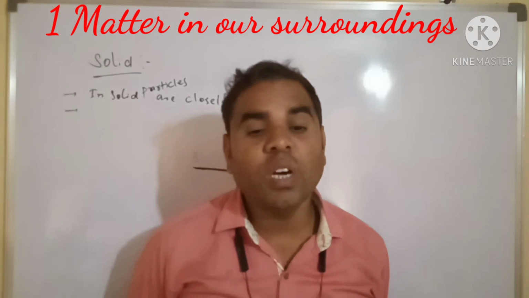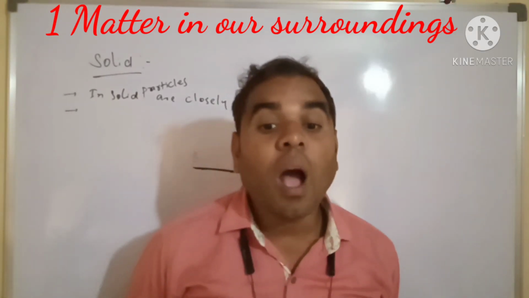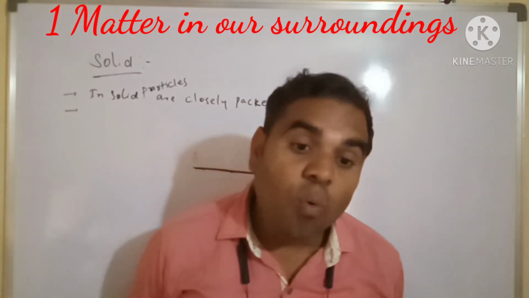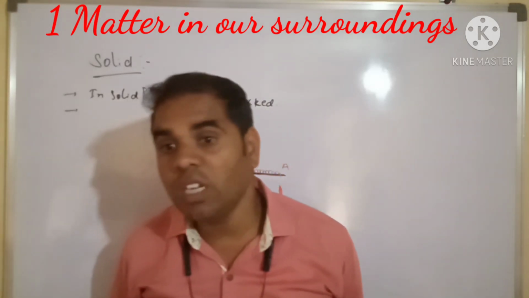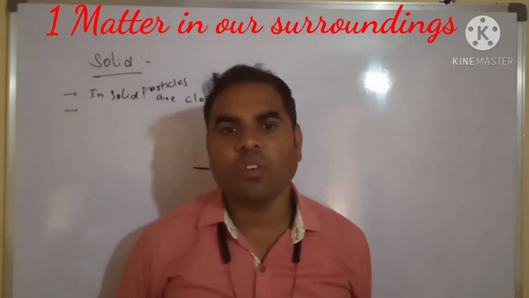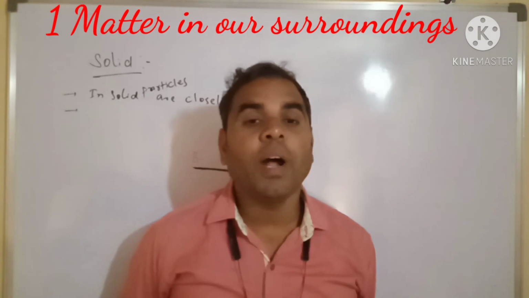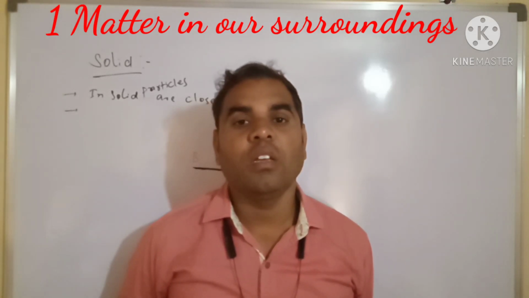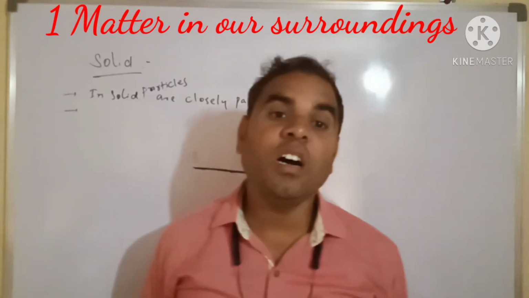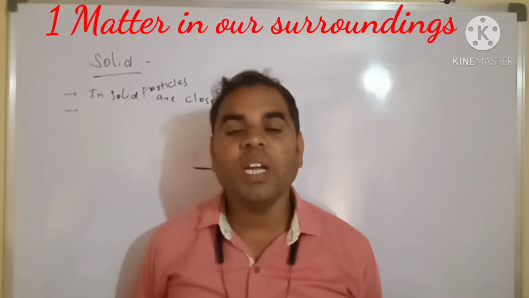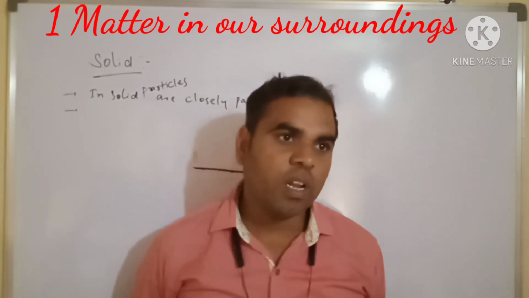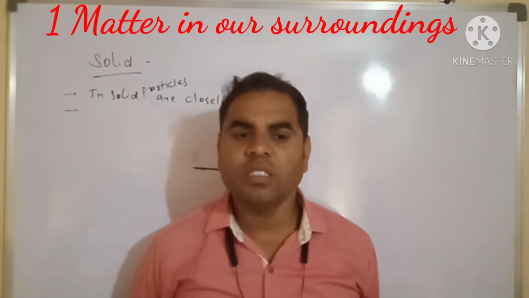If salt and sugar do not appear to have a fixed shape, then why do we call them solids? See, these solid particles, for example salt and sugar, are very small. See, tiny particles are there. These particles take the shape of the container. If we store them in a plastic bottle, they will take that shape.